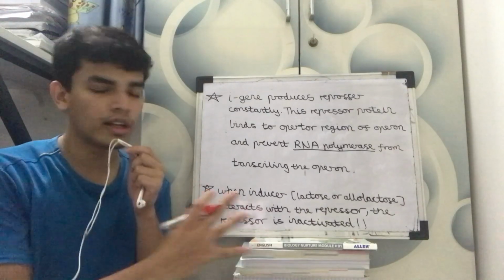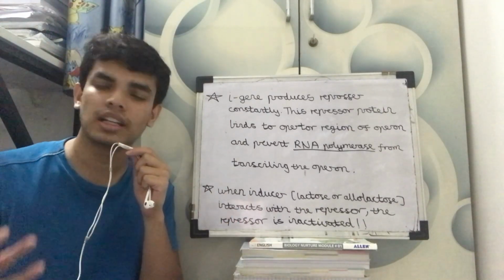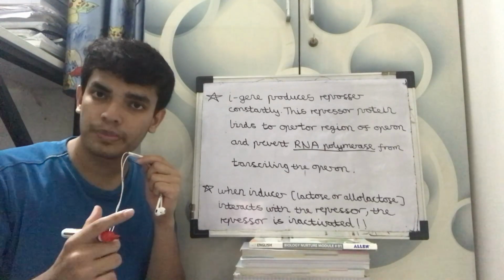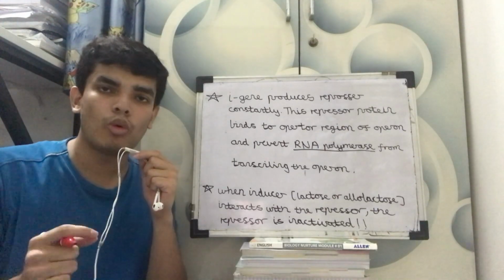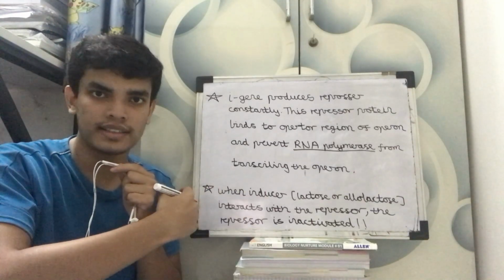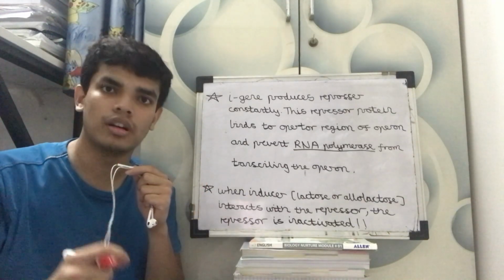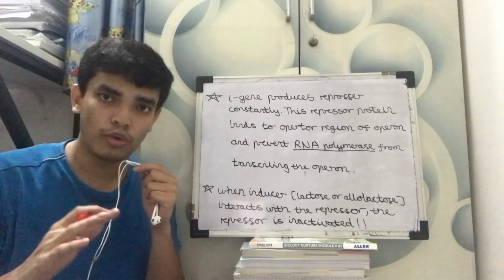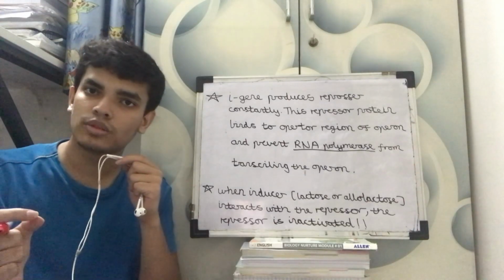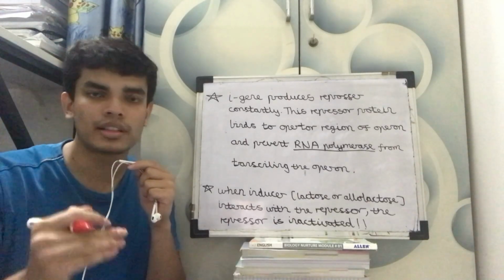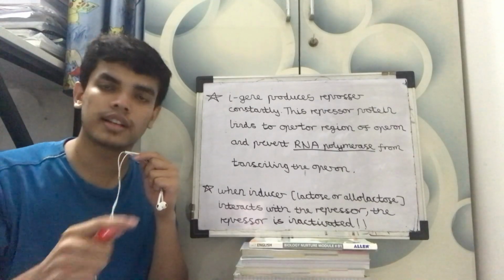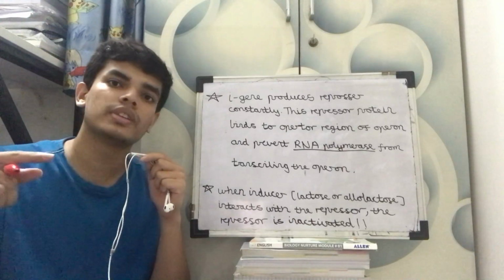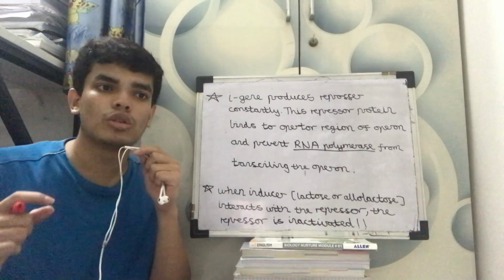Before reading all this stuff, I will give you a brief idea of what exactly Lac Operon does. The main job of Lac Operon is to do the transcription, or the metabolism of lactose. As we read in the before slides, the I gene is the inhibitor, there are three structural genes, and lactose is the inducer. So here we will focus on lactose and the I gene. The I gene is the inhibitor, so it will inhibit transcription. Lactose is the inducer, so it will induce the process of metabolism, or transcription. So they both work in opposition.